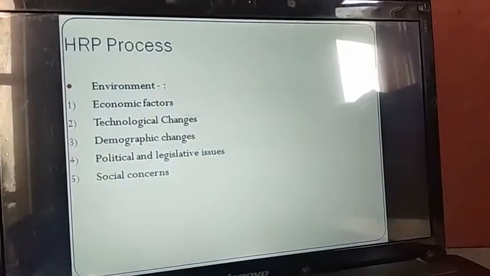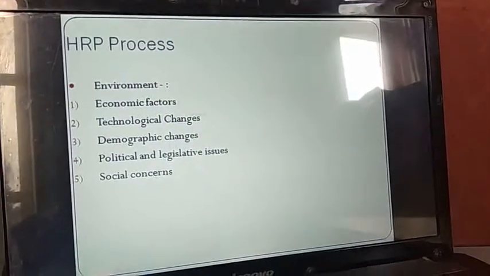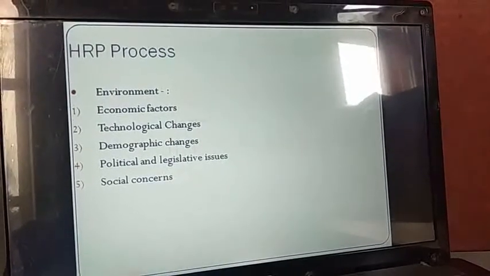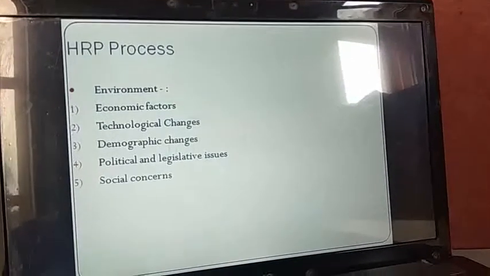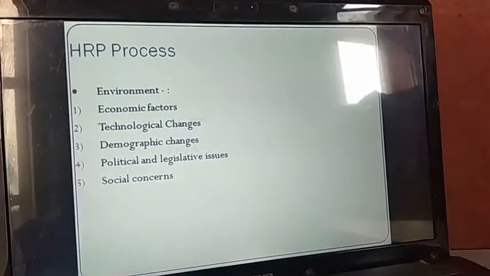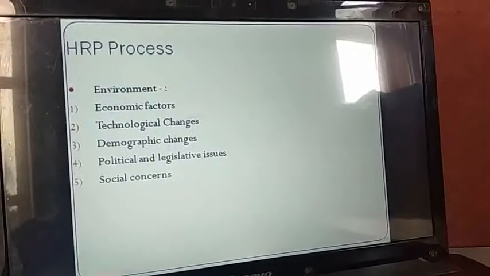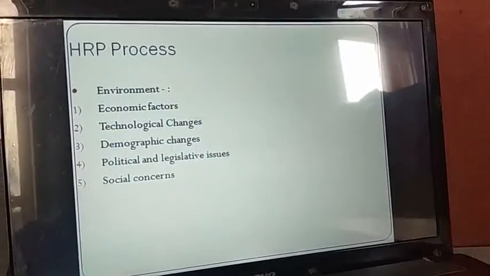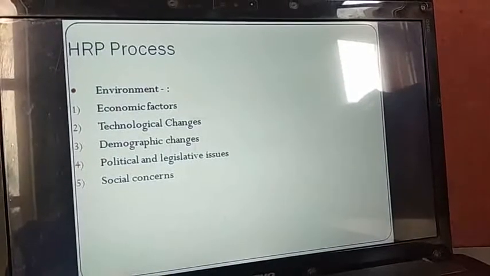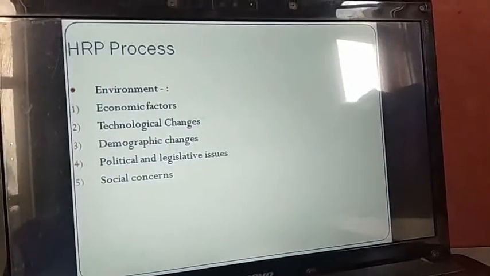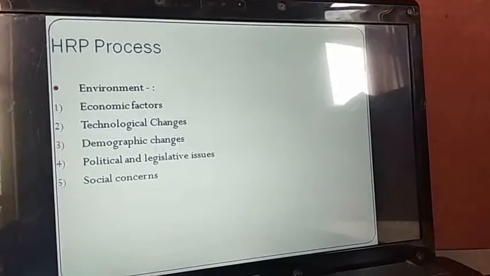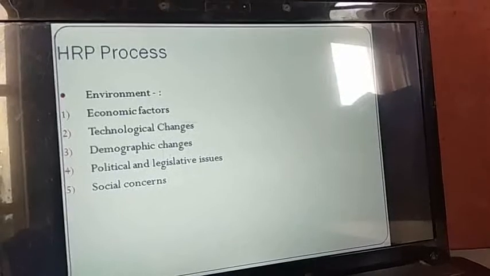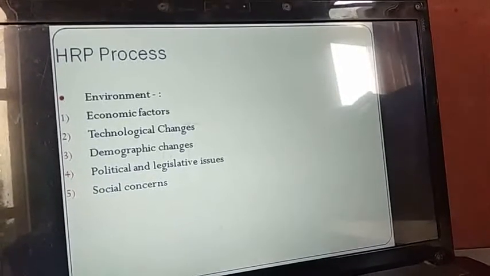Maybe at a given point of time in our country, economic factors are very good, companies are doing very well, the economy is booming, so naturally it will affect our human resource planning positively, as more hiring will be done, as most organizations may go for acquisition, may go for expansion of their production capacity, and hence economic factors definitely have an effect on our human resource planning.